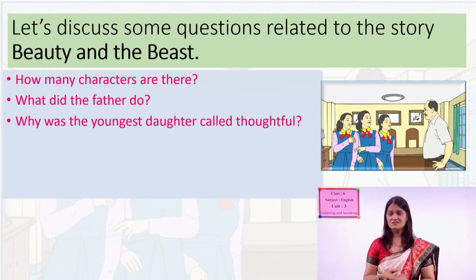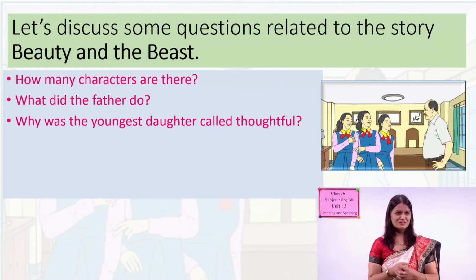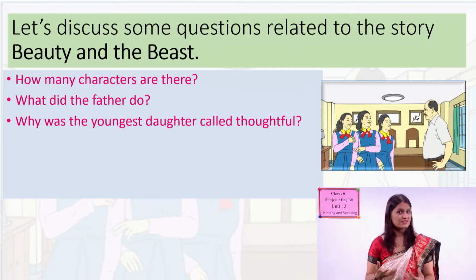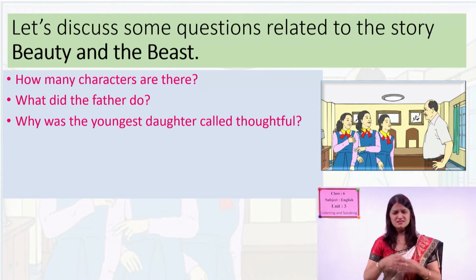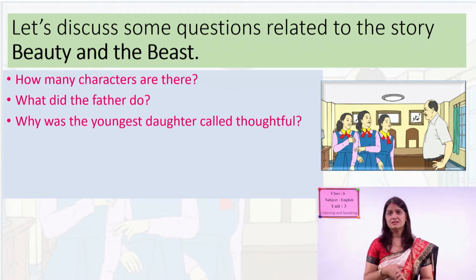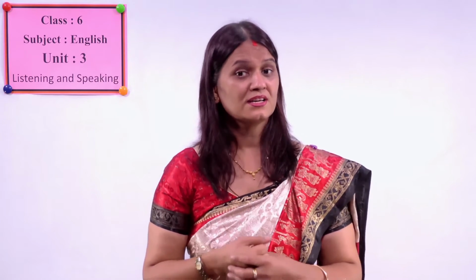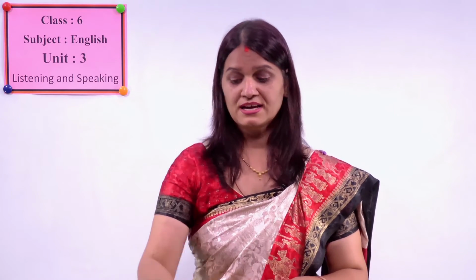So Beauty was such type of person, right? She was always considerate about what is going on with her father, whether her father could do the things which it demands or not. She used to think, and she didn't demand something high. Such type of girl, she was a thoughtful person, right?